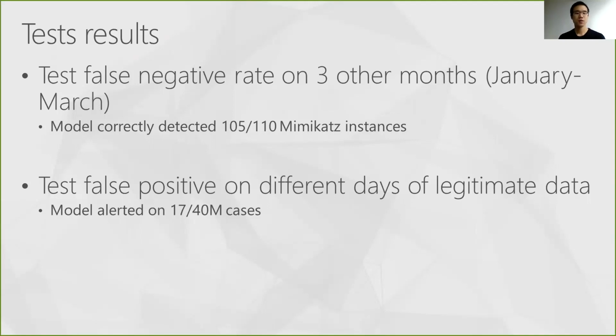We then wanted to see if our detector had a decent false positive rate, and for that we let it run on another 40 million read events and fired only 17 alerts, which yields a false positive rate with an order of magnitude of 10 to the minus 6, which is acceptable in MDATP. We also let our detector run on the daily data that MDATP ingests, and we were able to detect interesting cases that other methods are not able to detect, which we will see in the last section of this talk. Finally, this detector is now customer-facing and protects MDATP users worldwide.